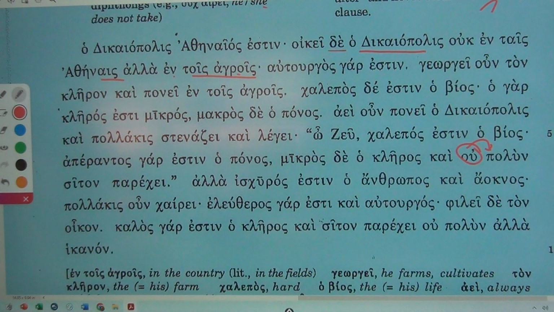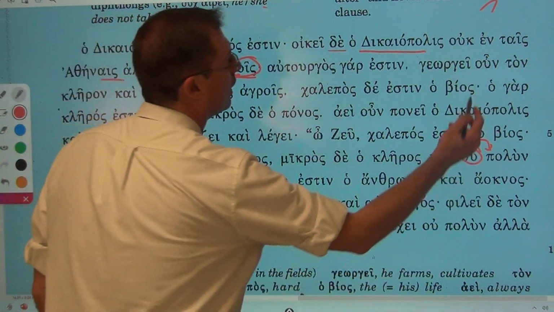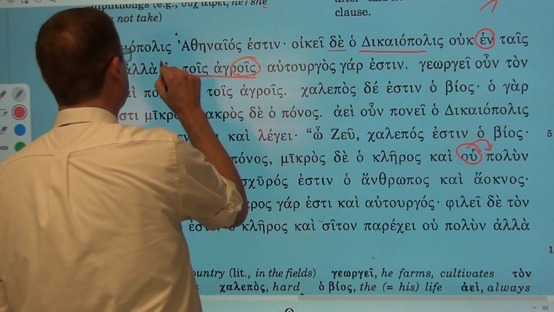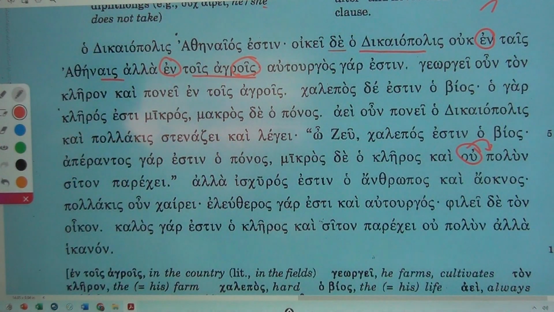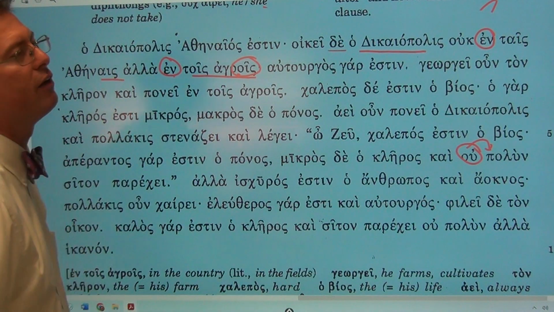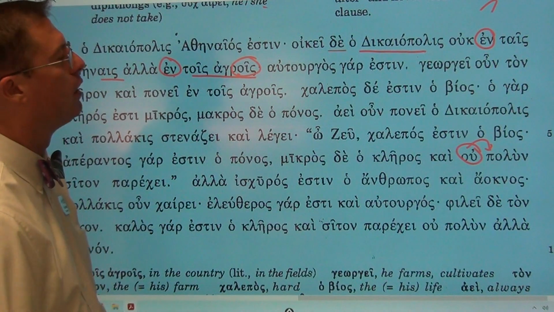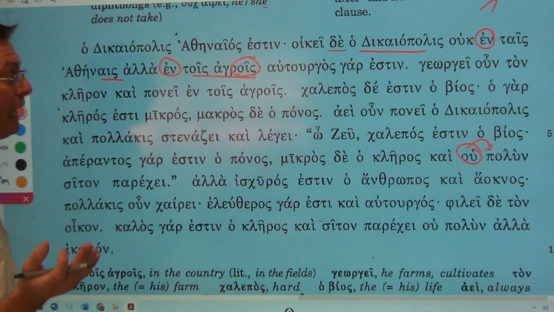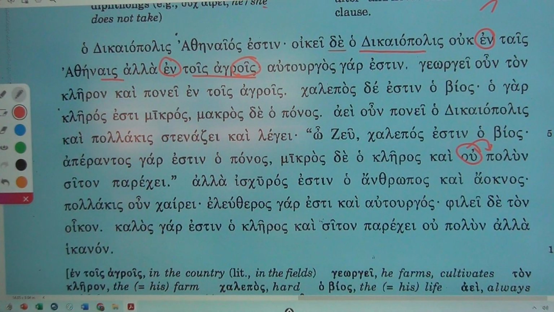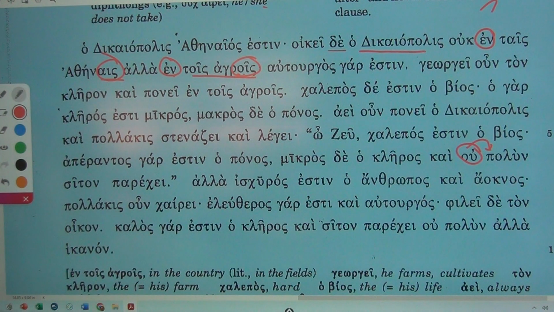Athenaze is in the dative case for the exact same reason that agrois is in the dative case: they're the dative objects of the preposition in. In Greek, if the preposition indicates motion away from, it will require a genitive. If it is indicating motion towards, it will require its object to be accusative. But if it is stationary, like where the word in is, then it is going to take a dative. The difference is that Athenaze is first declension ais, and agrois is second declension ois, but both are still just the dative plural.